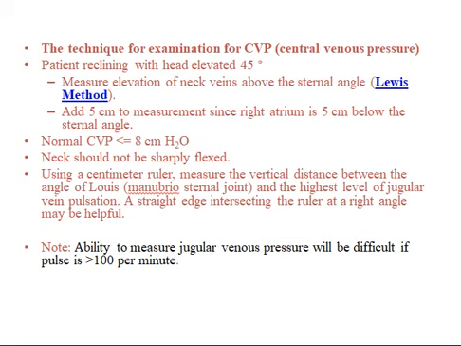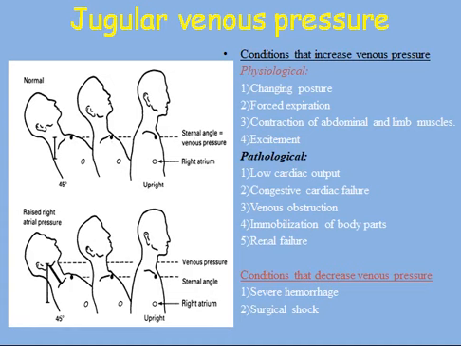One important thing to note, the ability to measure jugular venous pressure will be difficult if the pulse is more than 100 per minute. What are the various conditions that can lead to increased or decreased jugular venous pressure? Conditions that can increase venous pressure are physiological and pathological.